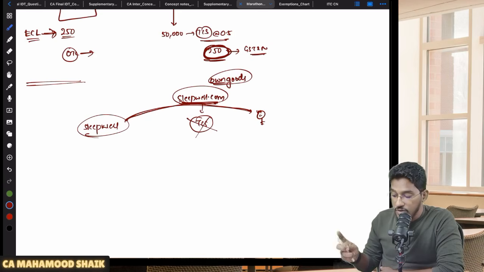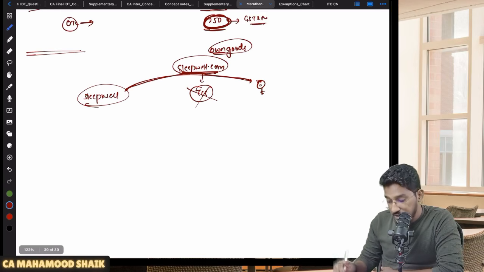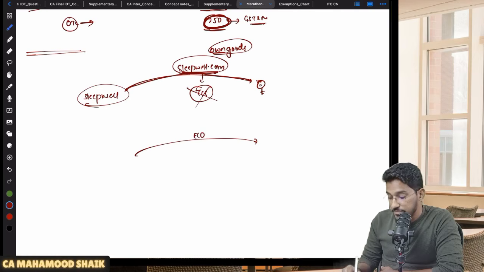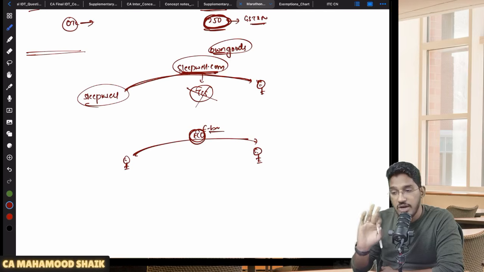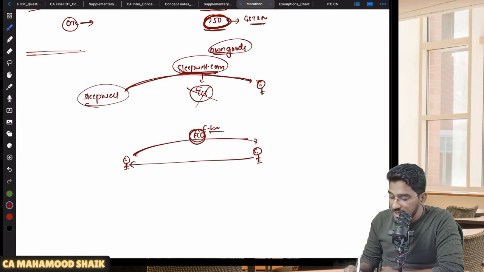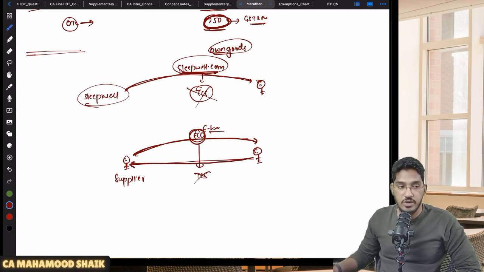Understood? Clear? And one more point which I would like to bring to your attention here. There might be cases where e-commerce operators will not be collecting the consideration. Let us say, for example, there used to be a platform called eBay or something like that, where suppliers only list their products on the e-commerce operator. Recipients will buy the product, but that e-commerce operator will not collect any consideration. Consideration will be directly collected by the supplier only. They just list their product on the e-commerce operator, but the recipient directly pays the consideration to the supplier. In that case also, will TCS provisions become applicable? No, in that case also TCS provisions will not become applicable.